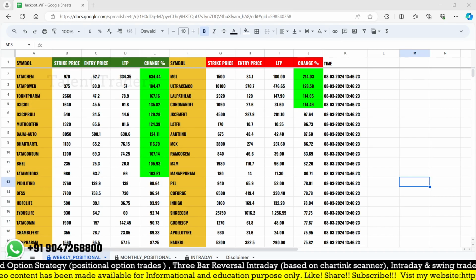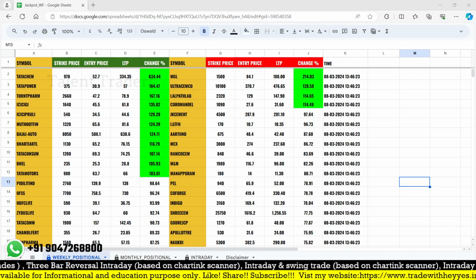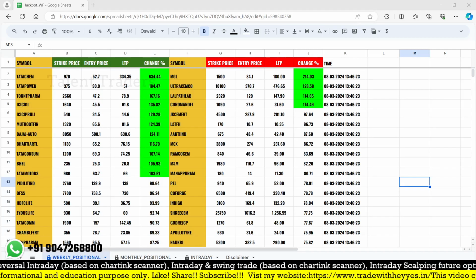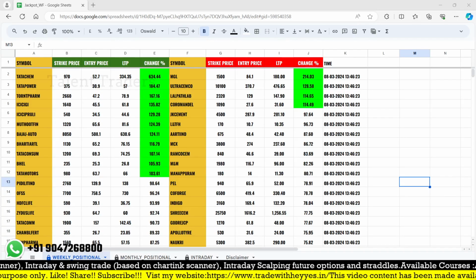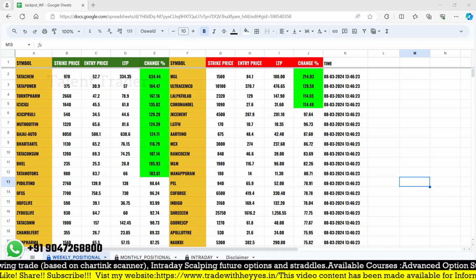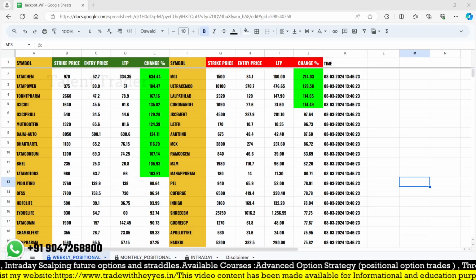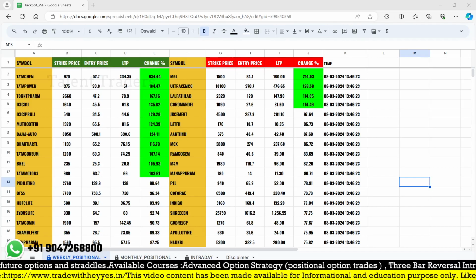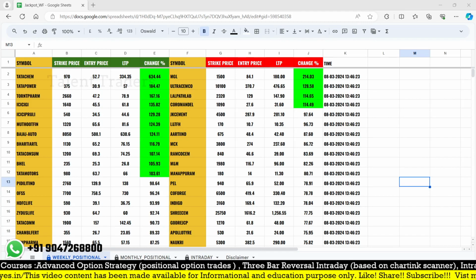In this session, I'm going to discuss my Google Sheet. So, the weekly update. Last week, we saw there were some opportunities in Tata Chemical, Tata Power, ICICI, Bajaj Auto, and Bharti Airtel. These are all the stocks which gave you an opportunity. This weekly sheet works on the weekly time frame, Monday to Friday. The previous week's Saturday market is there and it is running good.